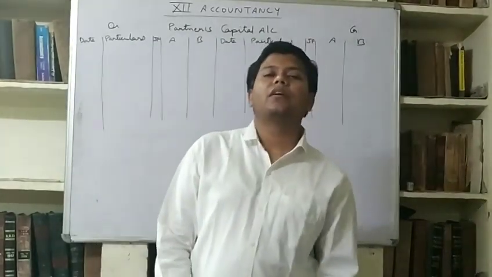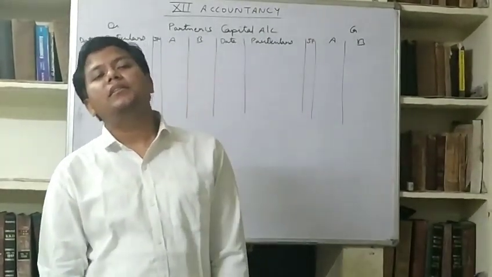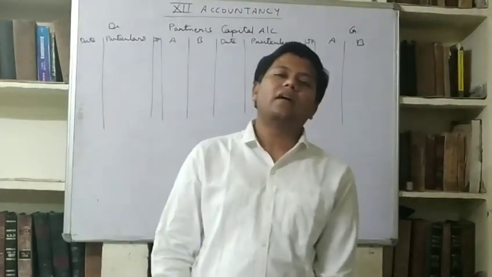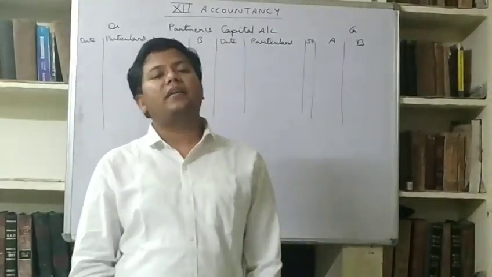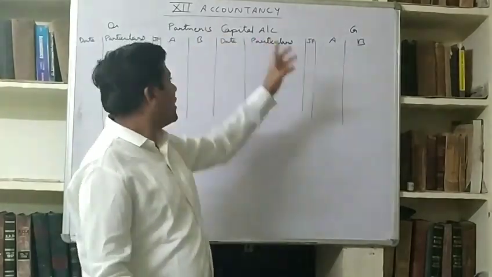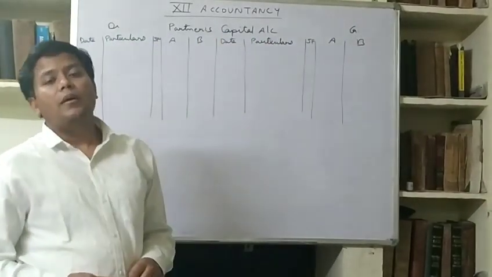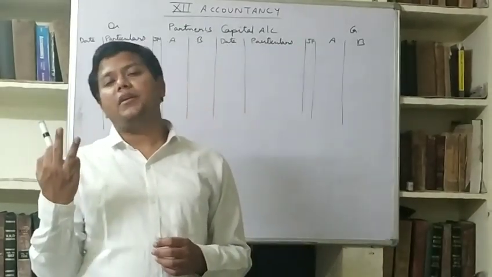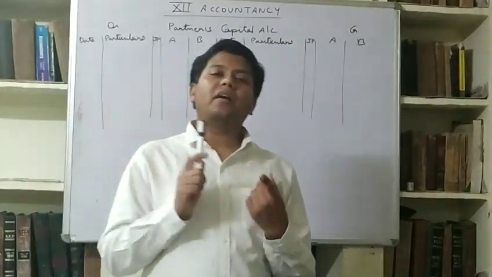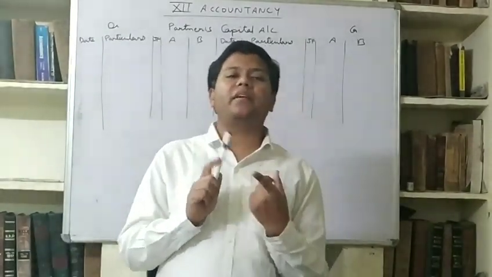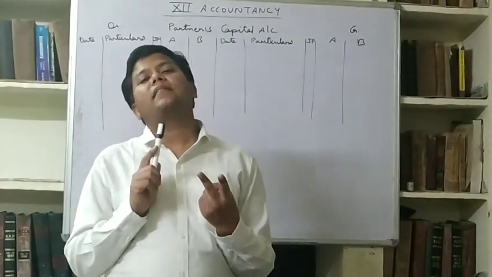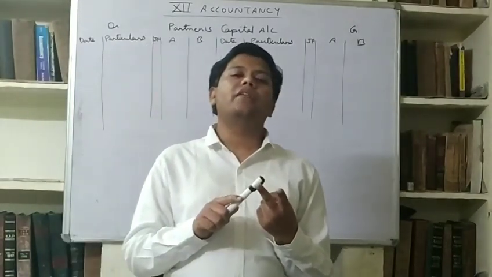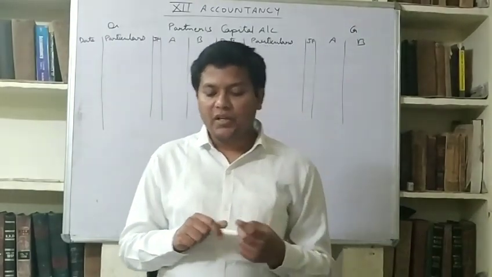Note down, under fluctuating capital method only one account is prepared, that is partners capital account, but under fixed capital method two accounts are prepared. One is partners capital account which will remain fixed and second is partners current account in which other transactions will be recorded.